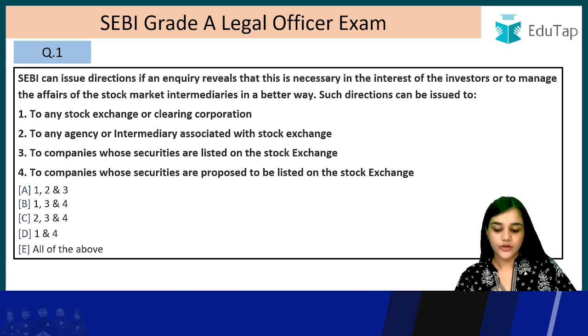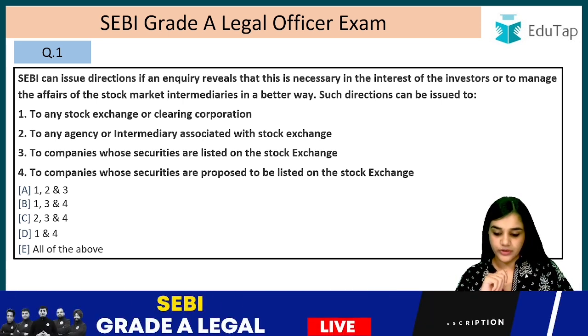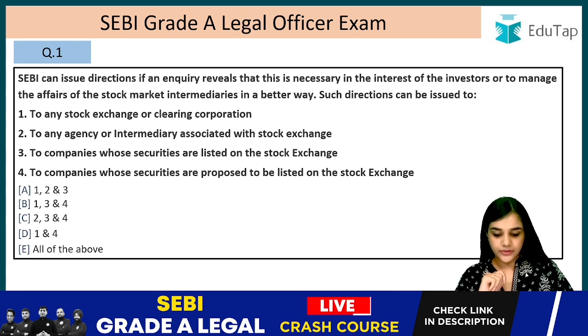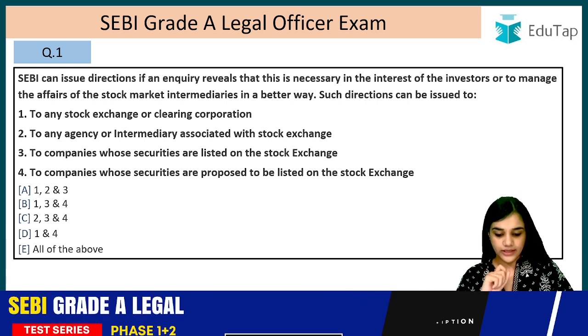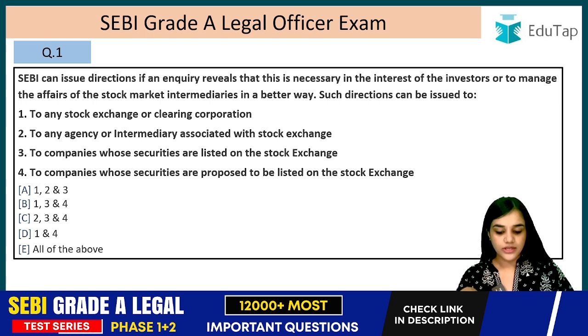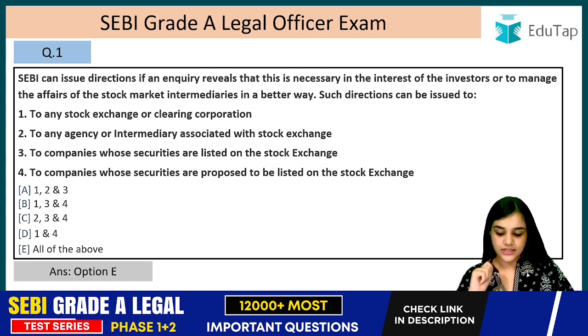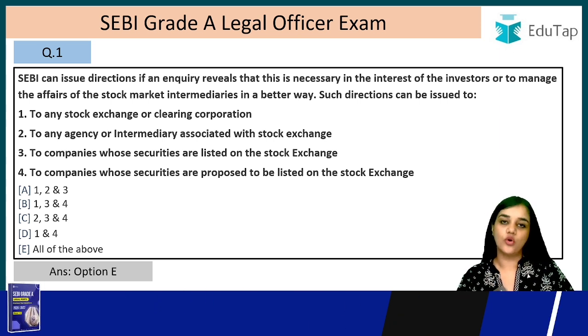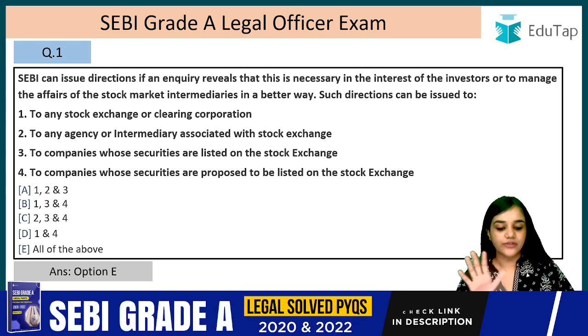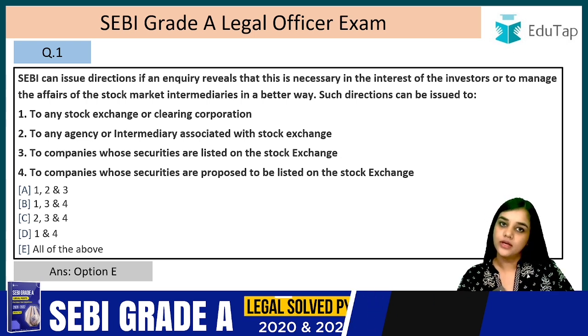The options are to any stock exchange or clearing corporation, to any agency or intermediary associated with the stock exchange, to companies whose securities are listed on the stock exchange, to companies whose securities are proposed to be listed on the stock exchange, right? So the answer is option number E, all of the above. So SEBI can issue directions to all of these, right? When it finds it necessary in the interest of the investors or to manage the affairs of the stock market intermediaries. Understood?